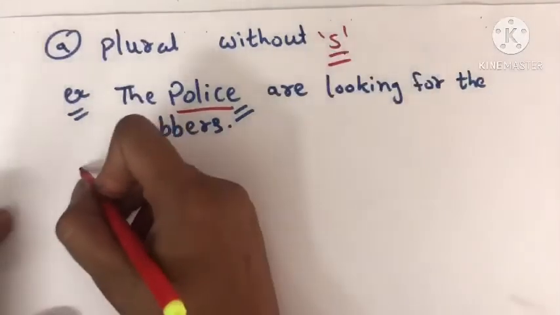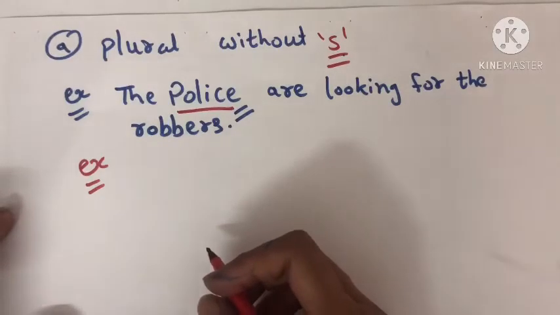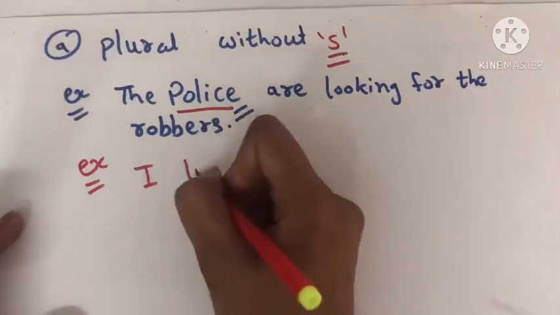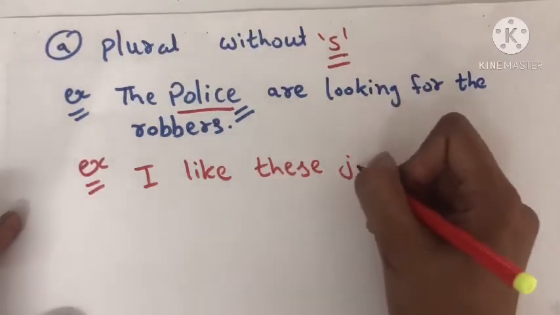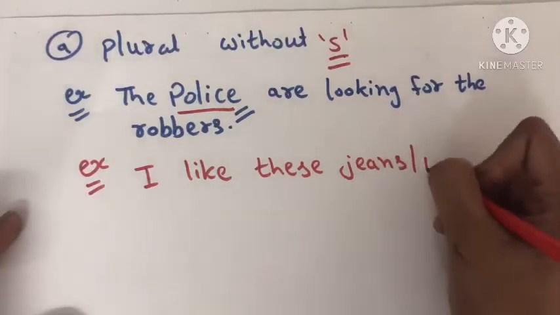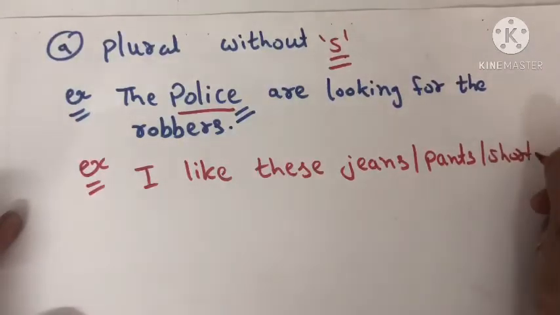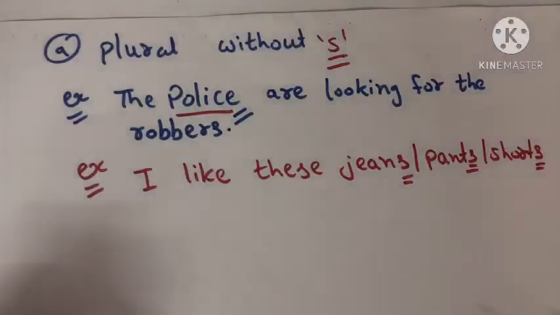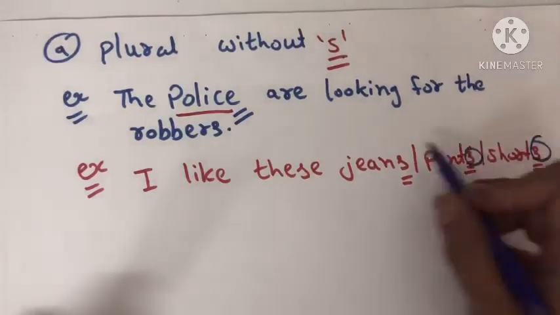Vice versa, we have another example where the noun always has s at the end when we speak it, in singular as well as in plural. Like I like these jeans or pants or shorts, because it has two ends, it has a pair, and that is why we always say jeans, pants and shorts with s at the end.